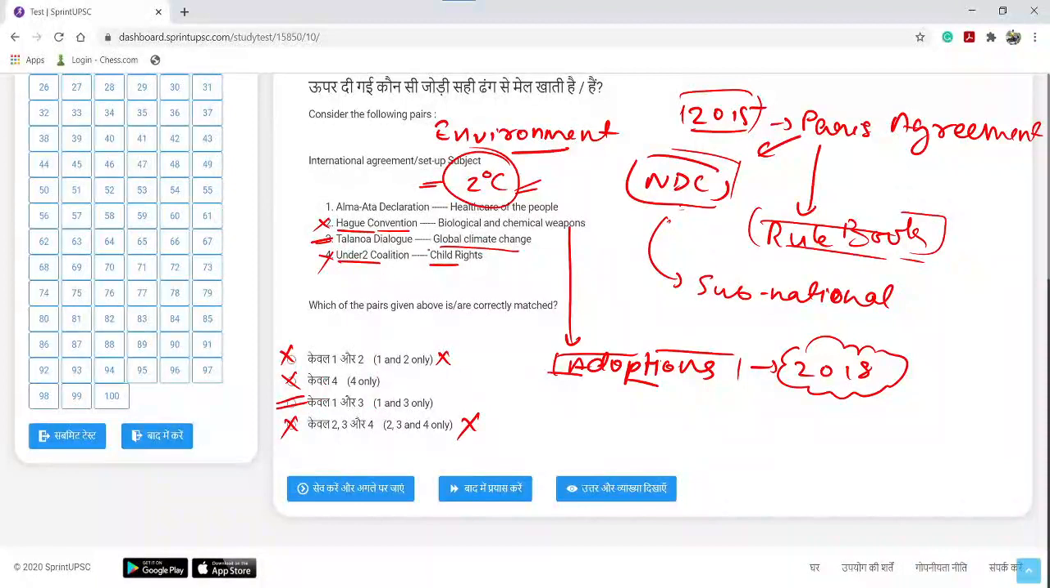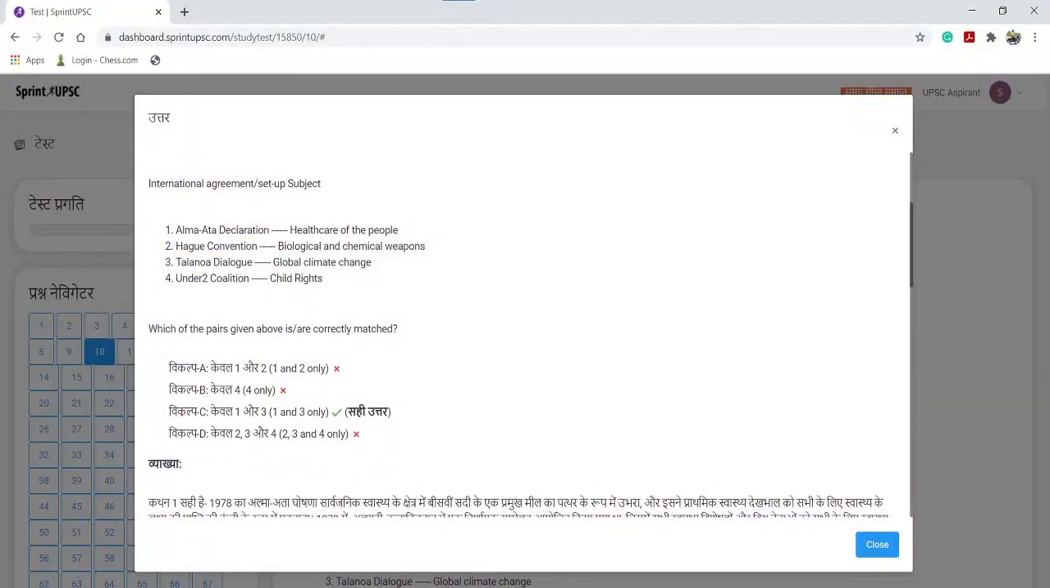Then we will be left with either option C or option B. And if we know about Talanoa dialogue, क्योंकि ये सबसे recent था, even then we could have solved the question. हमें पता करने की जरूरत ही नहीं पड़ती कि whether Alma-Ata Declaration is related to healthcare of people or not. But since we are in the question solving stage and we have deduced that Alma-Ata Declaration is related to healthcare of people, so we should know about this. Alma-Ata, let's see the answer and explanation. Okay. Option C is correct.